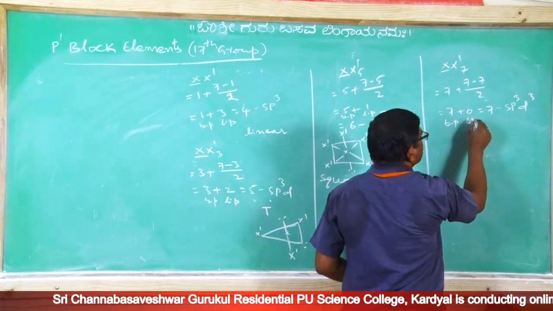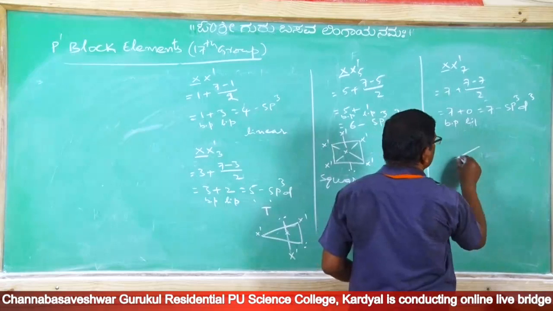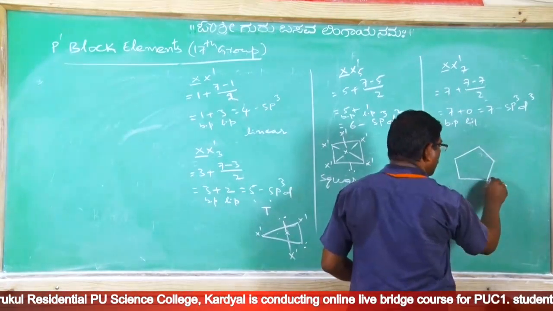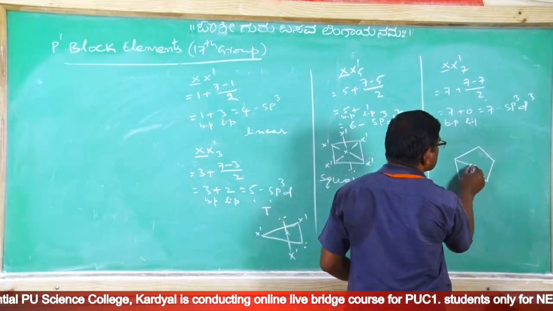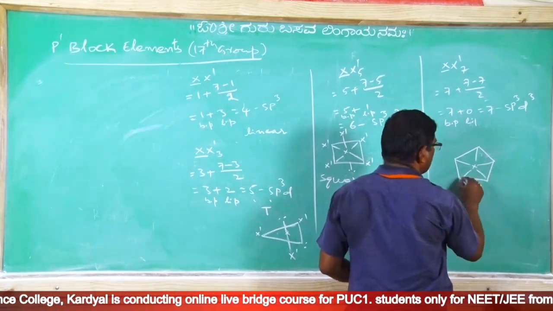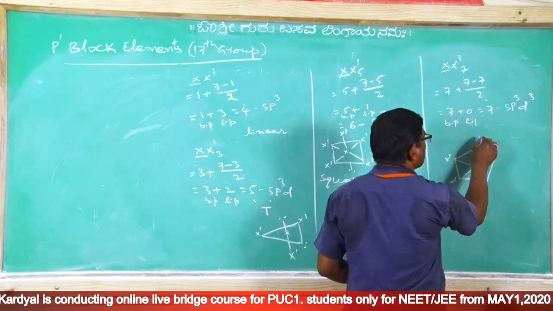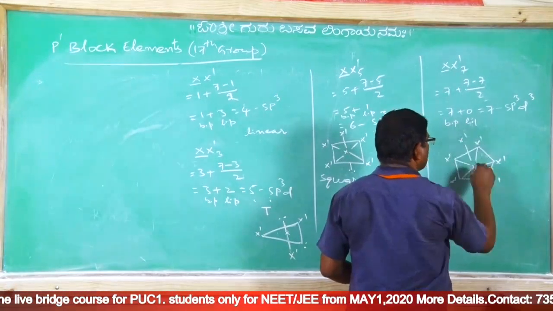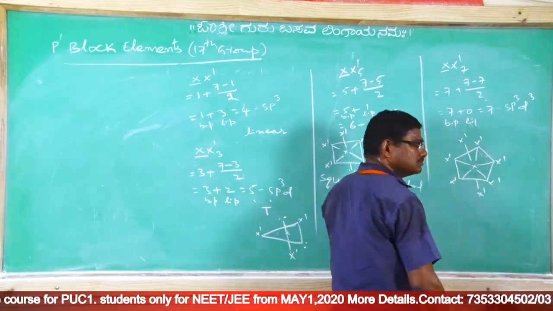Therefore, the structure is pentagonal bipyramidal, 5 gonal, central X, and all these planar X', X', X', X', X'. One is above the plane, other is below the plane.